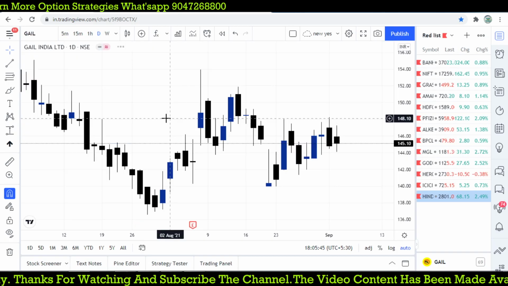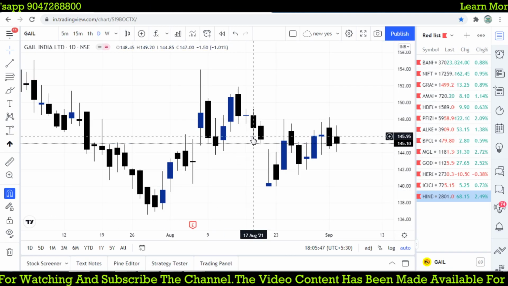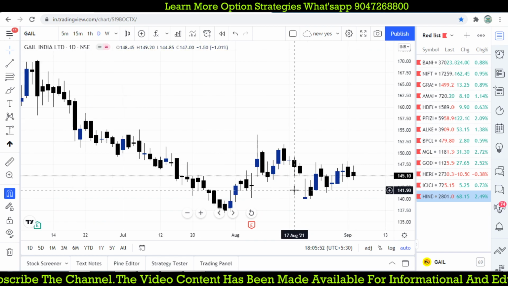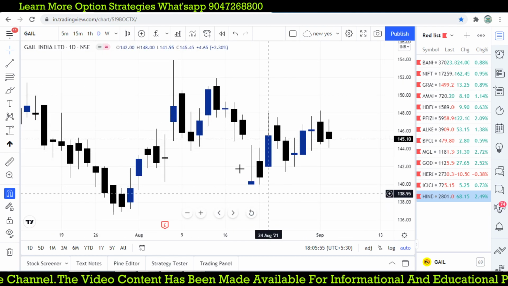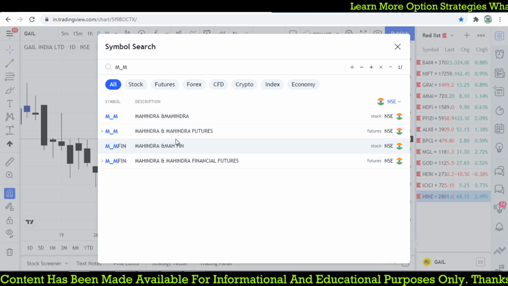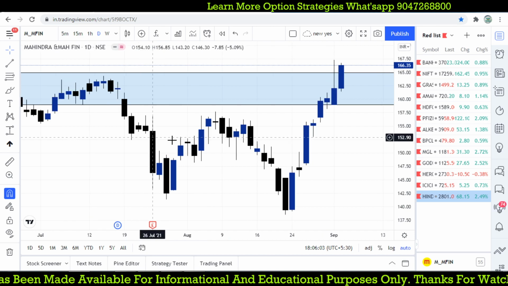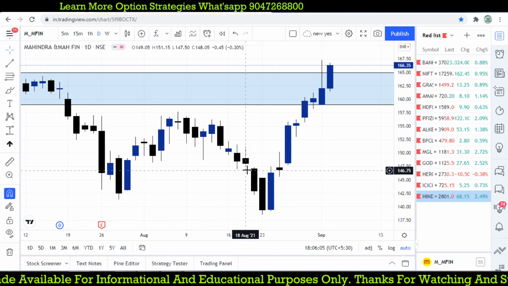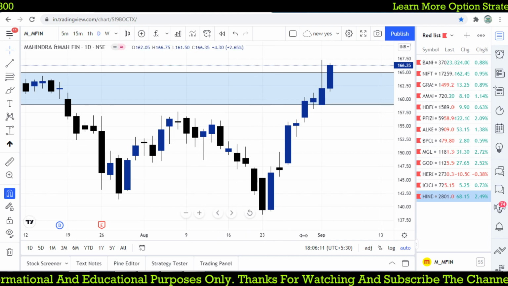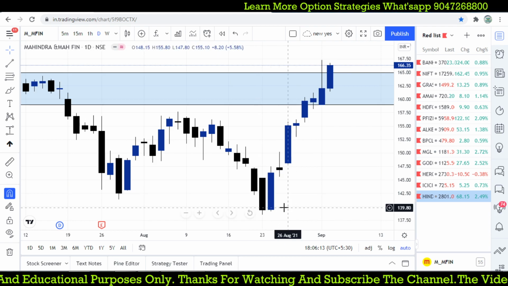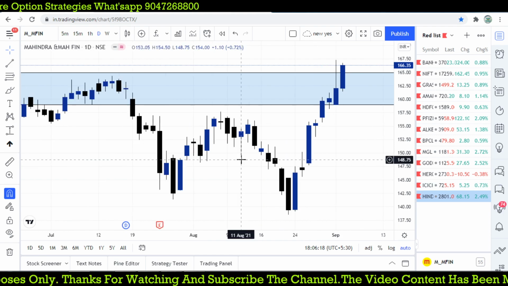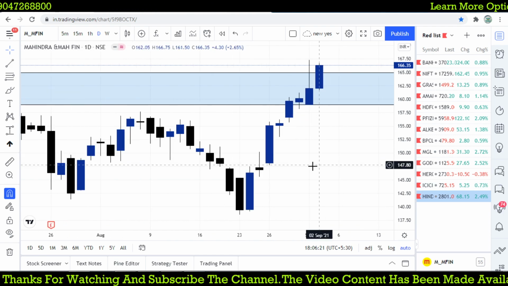On 17th August we find such a great opportunity. This is the 17th August, the trend is up, but the overall trend is down, so that's okay, where it is broken and it is moving down. And M&M Finance, trend is down on 17th August, where it broke the low at 146, it moves towards 138. That is another great one. And here can you see that is an engulfing pattern, and it gives you such a great result on M&M Finance.